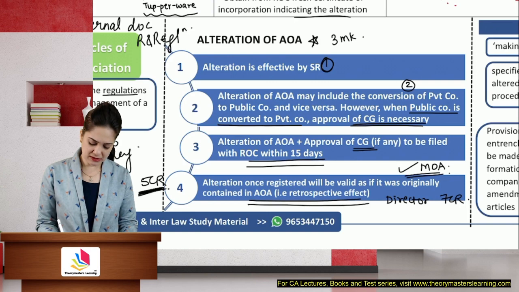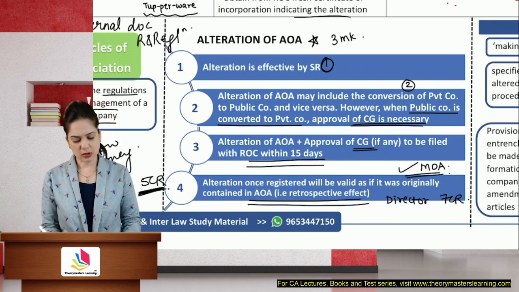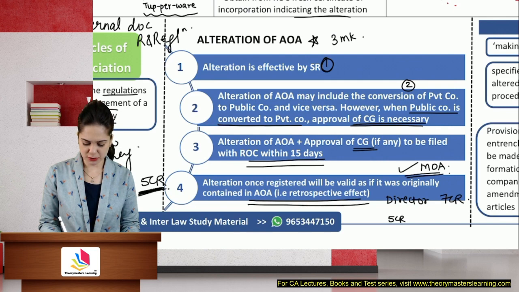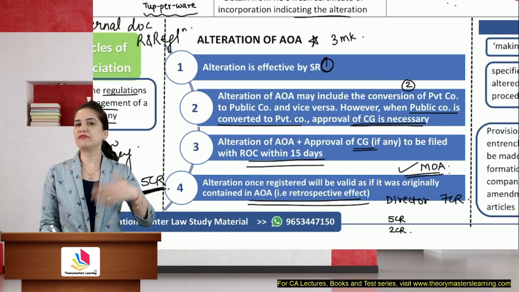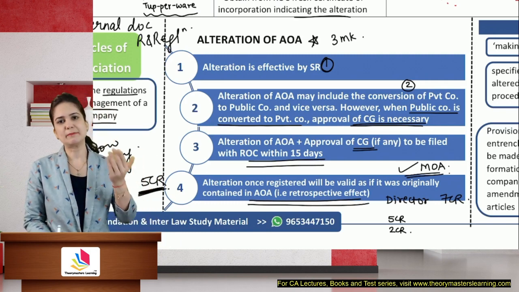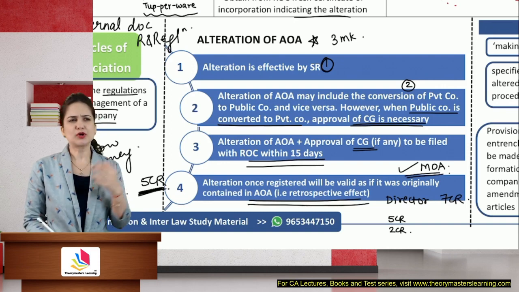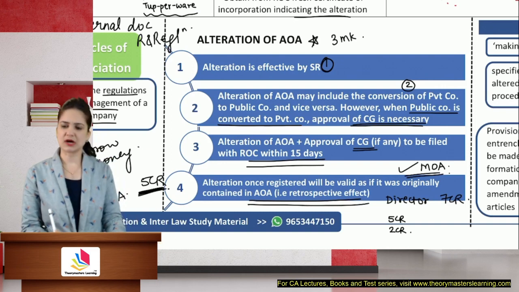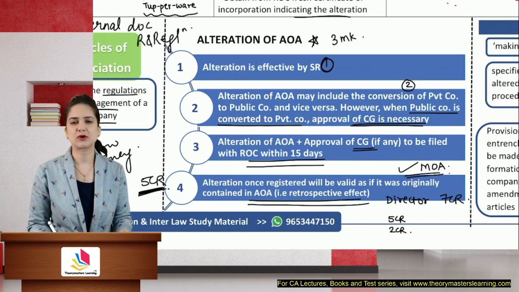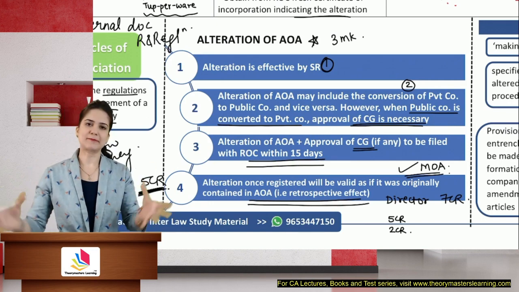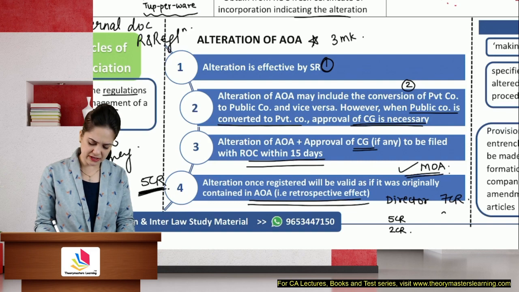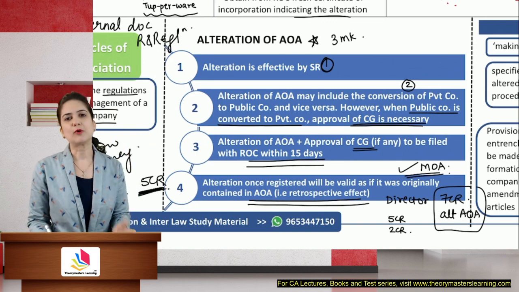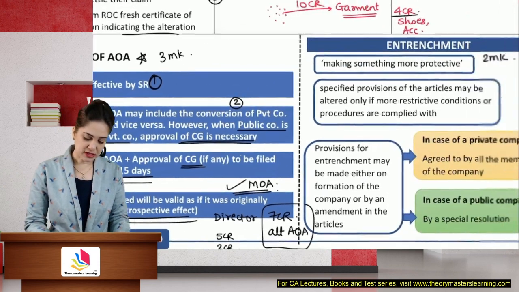So it depends on the company. They can either say no, we are not bound by 7 crores, or they can say that we are bound only for 5 crores, director, you will be bound for 2 crores. Or the company is an extremely kind company. They say, okay, we will alter the articles, raise the limit to 7 crores and we will bind the company by this amount. So it all depends on how the company is trying to alter the articles, because it's an internal document. You can always alter it and accept all the acts. It has a retrospective effect. So by alteration of articles, we are accepting this 7 crores as if he always had the power to borrow 7 crores.